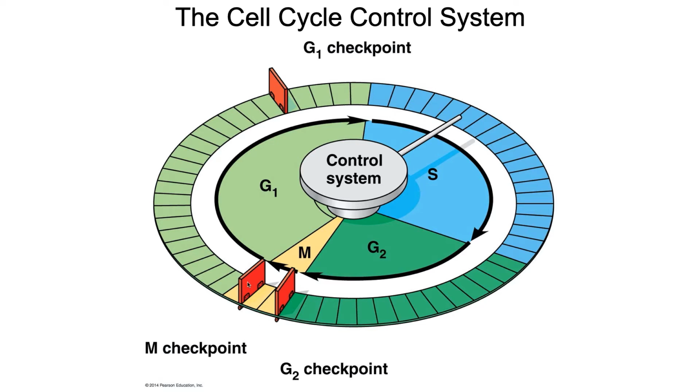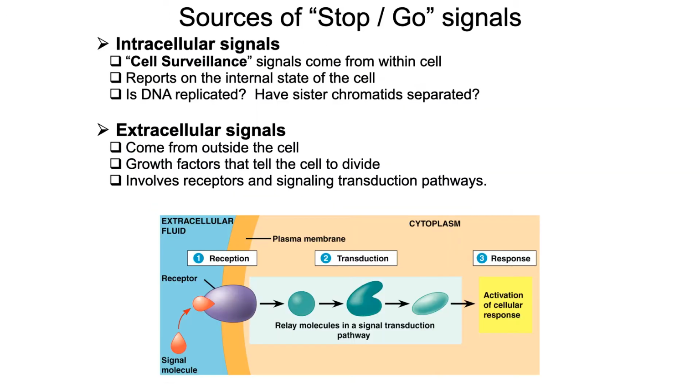And at each checkpoint, there are questions that are asked. Are all of the chromosomes attached to kinetochore microtubules? If so, proceed. If not, do not proceed. So there are signals that the cell is going to receive to answer these yes or no questions. And these signals can be broken down into two types.